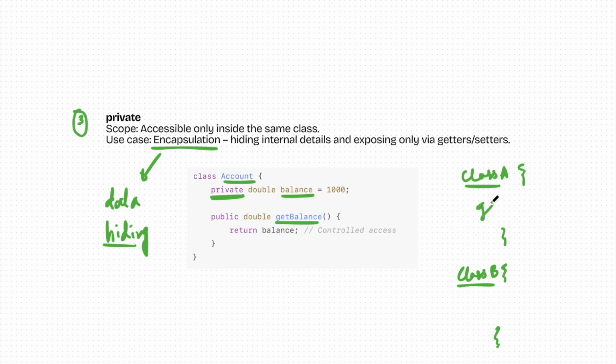Class A can call getBalance over here, and class A can get the balance. You can see getBalance is public, so it can be accessed from everywhere. But we have not defined setBalance right now. It means I am not allowing class A or class B to set the balance, right? That's how we have encapsulated.